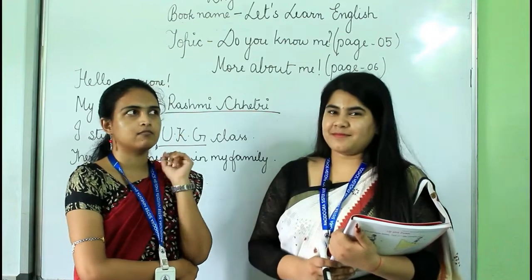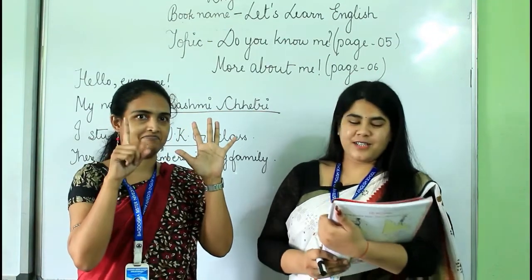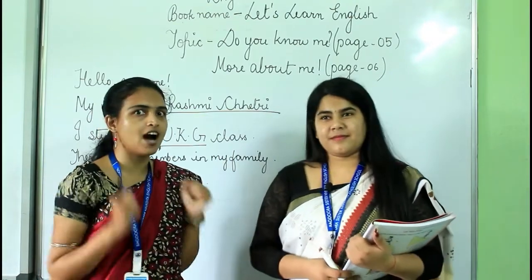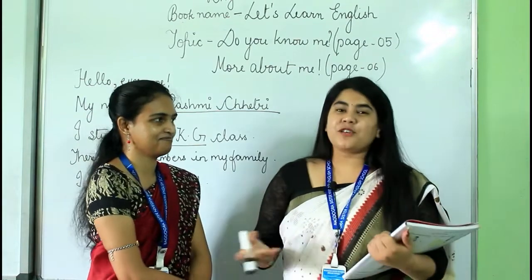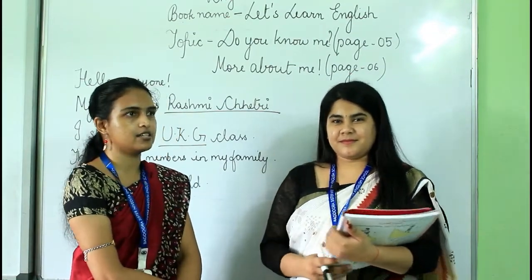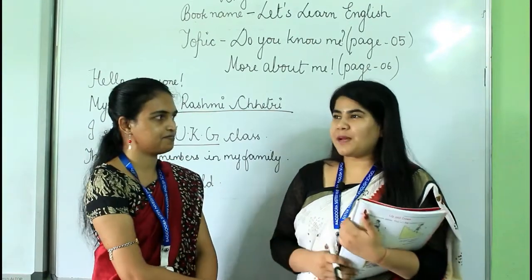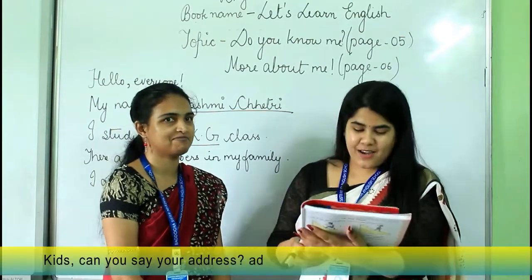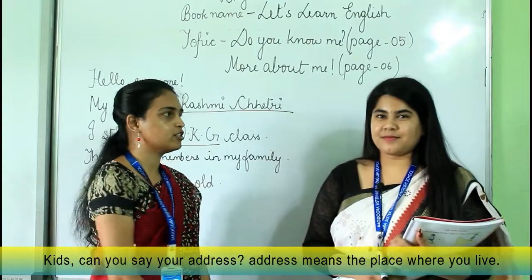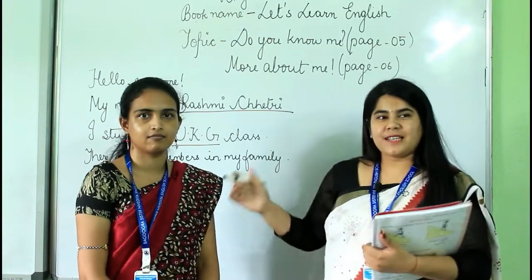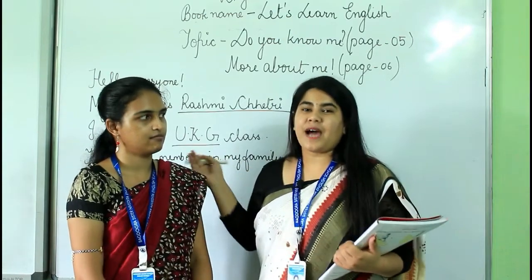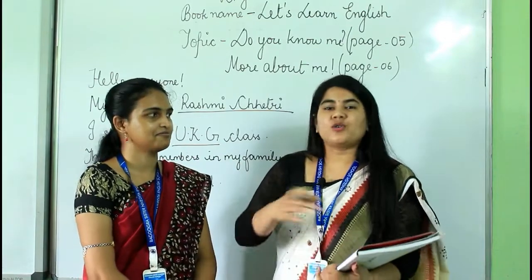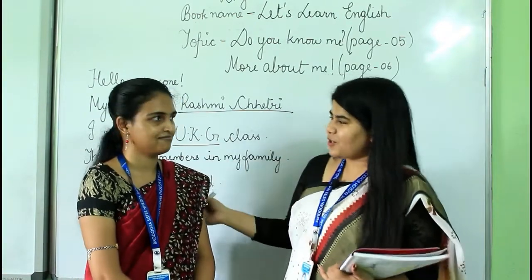I am 6 years old. Very good. When is your birthday? My birthday is on 17 March. Very good. What is your favorite color? My favorite color is red. What do you like to play? I like to play cricket. Very good. Where do you live? I live in Siliguri. Okay, very good. In this way, this is called myself, that you have introduced yourself, just like Preetha, she has introduced herself, right? So this is the introduction, okay? Okay, thank you. Go back to your seat.